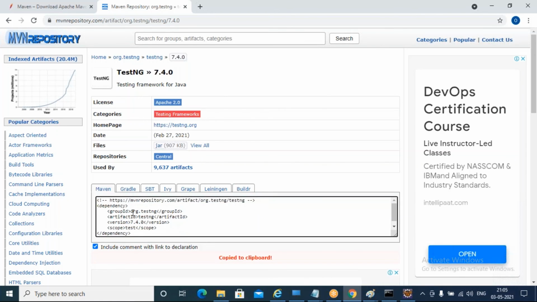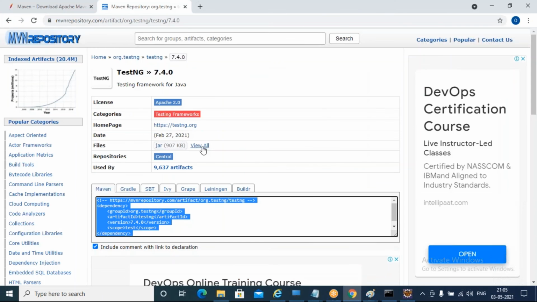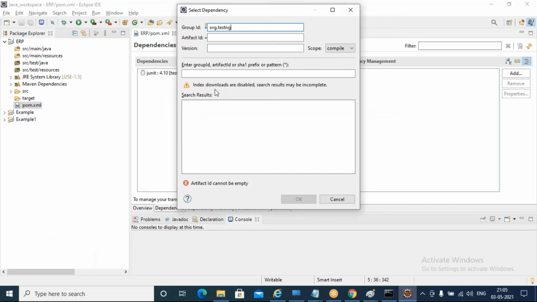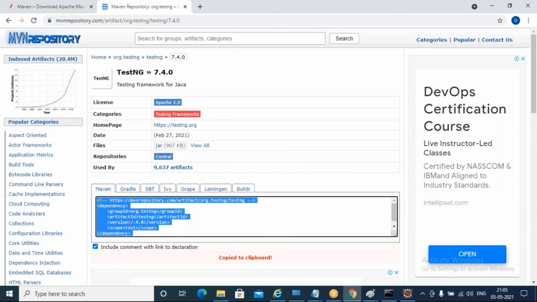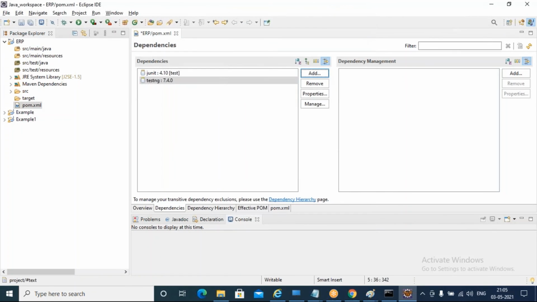What I will do is not copy everything and paste. I could copy and paste everything inside the pom.xml dependencies, which I showed you already. But now I am going to put it here. I need to copy the group ID, then the artifact ID, then the version, 7.4.0, and hit OK.